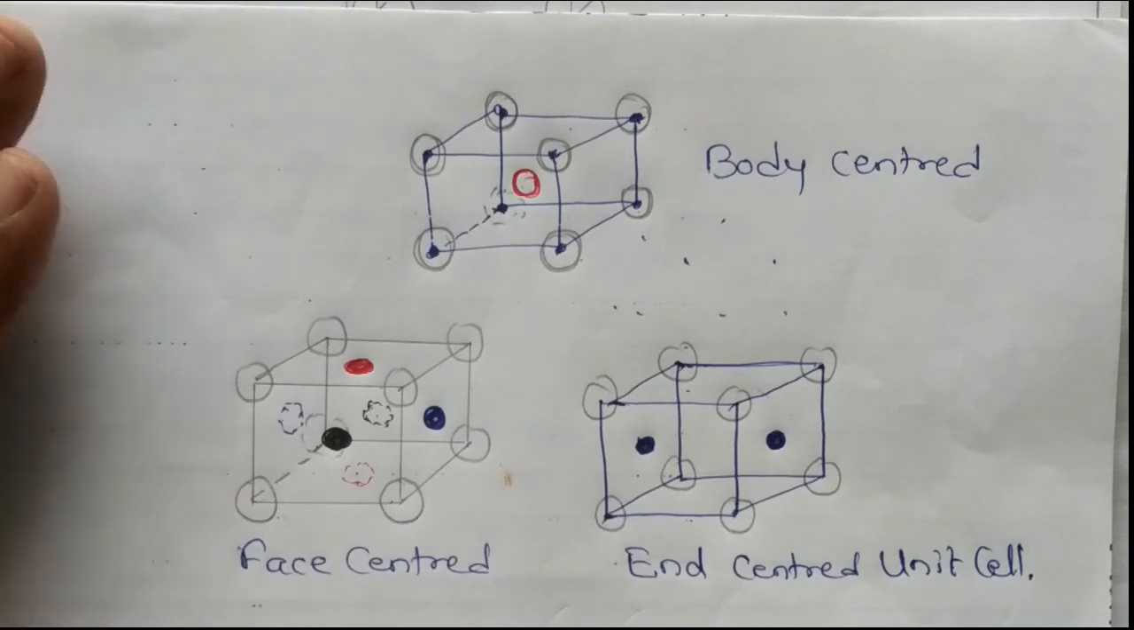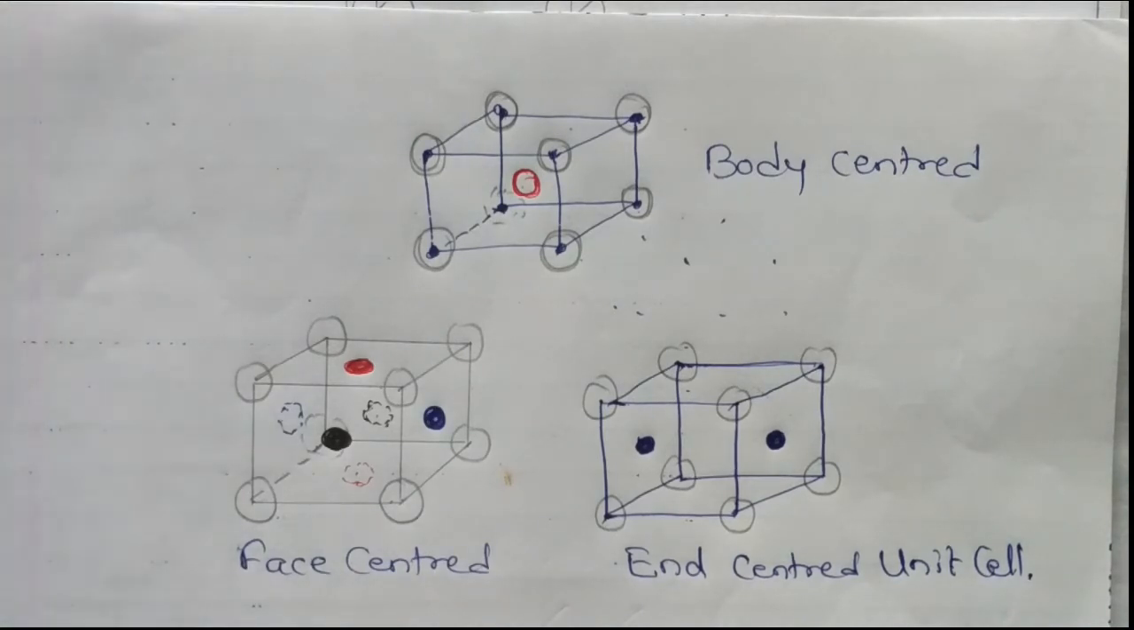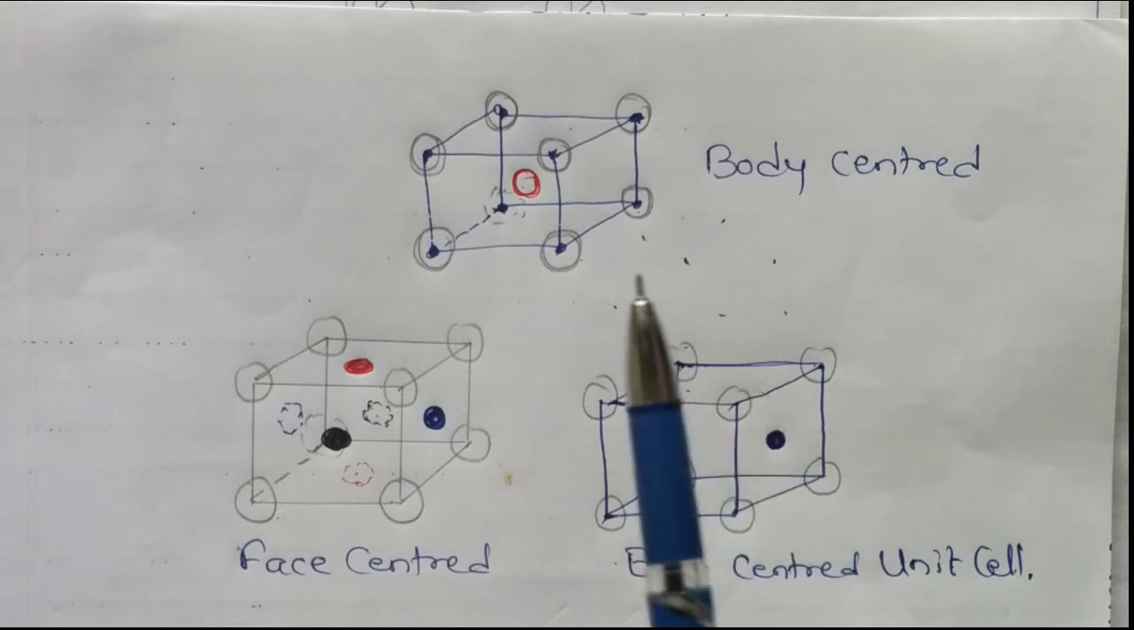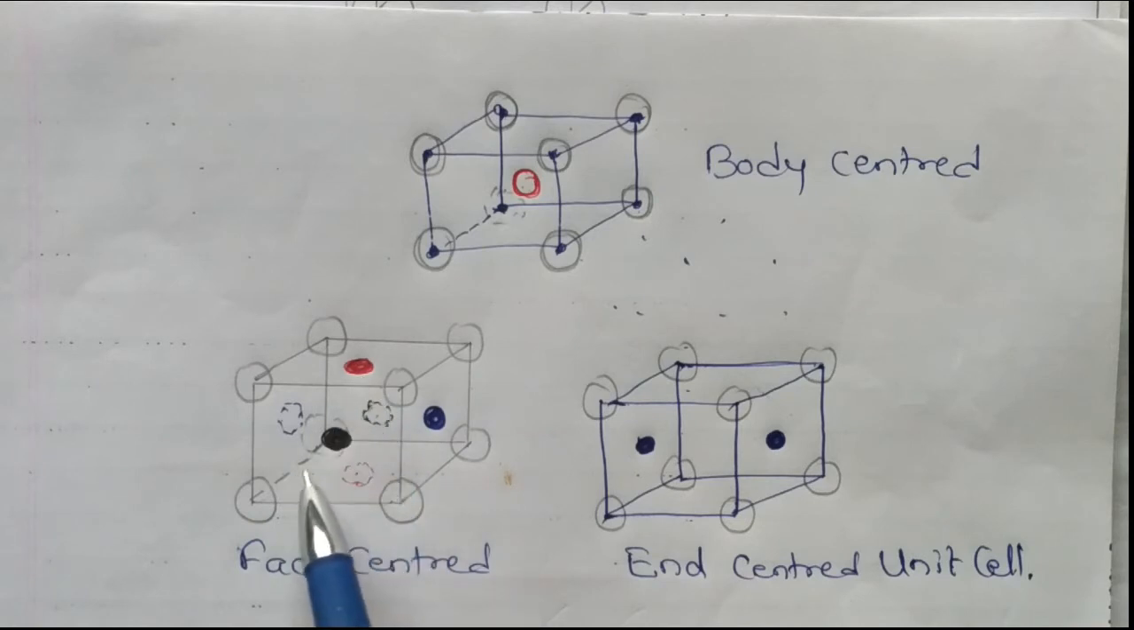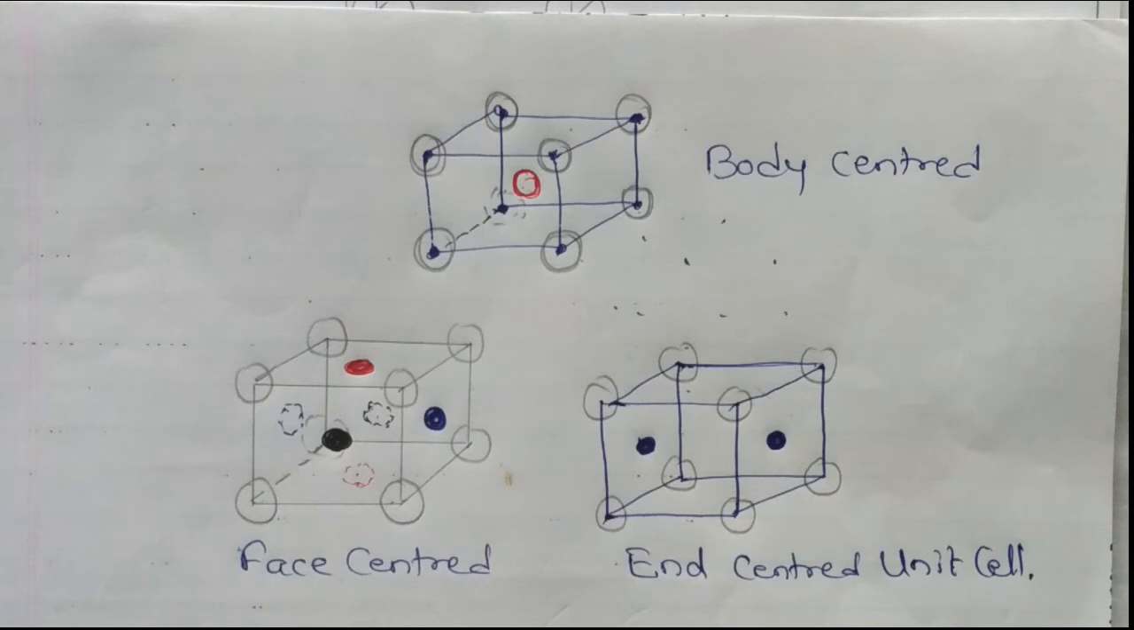So like this, in case of centered unit cell, we are having three types: body centered, inside the body; then face centered, at the center of the faces; end centered means the opposite of any one face. So these are the different types of unit cells. Primitive unit cell means only on the corner, and centered unit cell means other than the corner you are having the particles at the center, faces, and opposite faces. Okay.